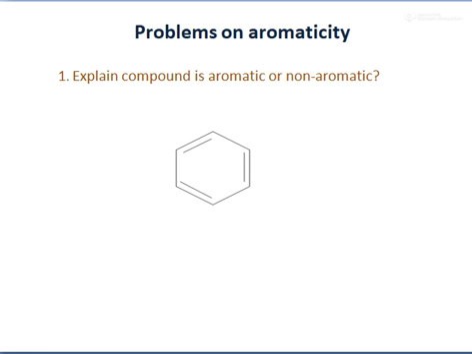Problem first on aromaticity. Explain whether the compound is aromatic or non-aromatic. So here is the first compound, which is called benzene. So we find out whether this compound is aromatic or non-aromatic.